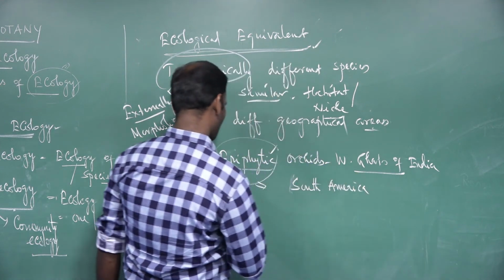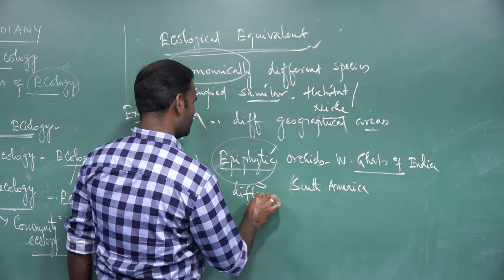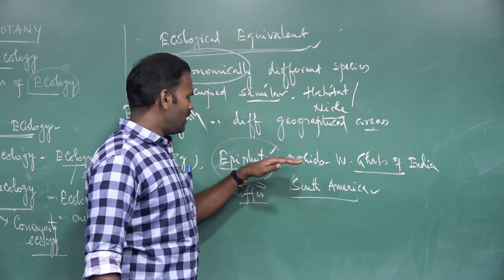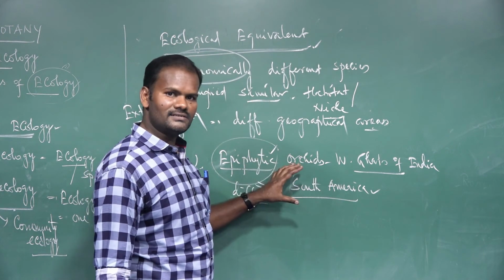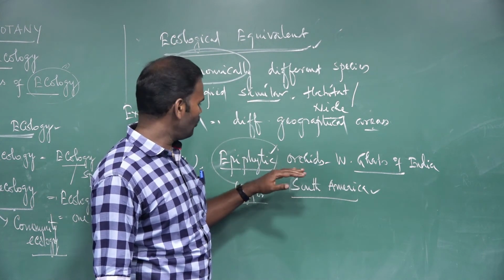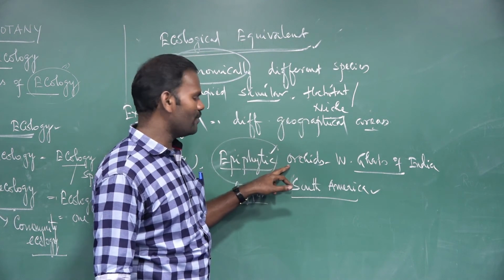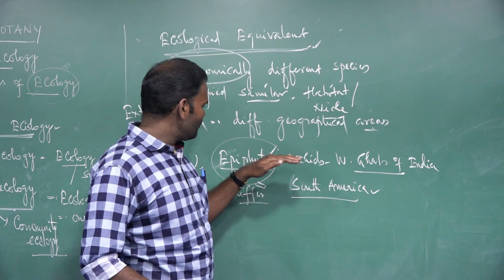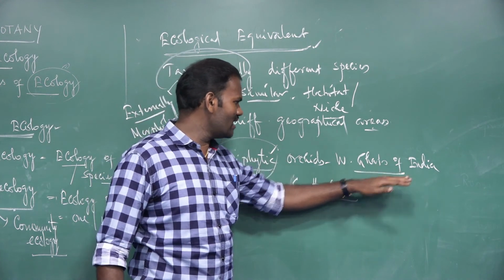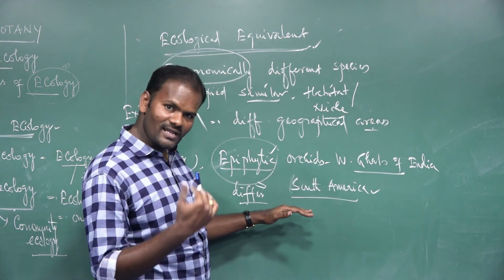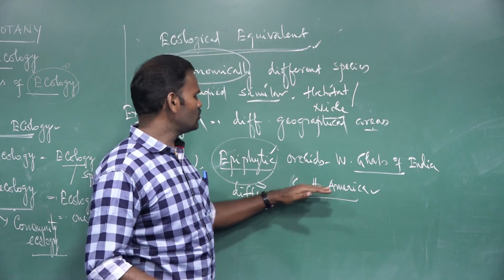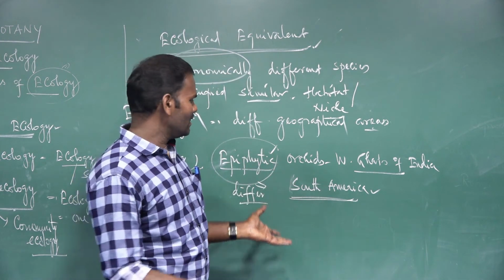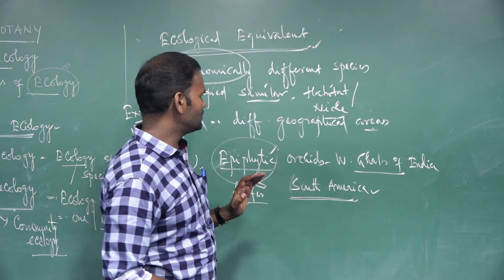Both are called orchids, both epiphytic, and both have the same habitat: they grow on the branches of other trees. But the ones in the Western Ghats of India differ morphologically from those of South America. So both are morphologically different but ecologically the same. This is one example.